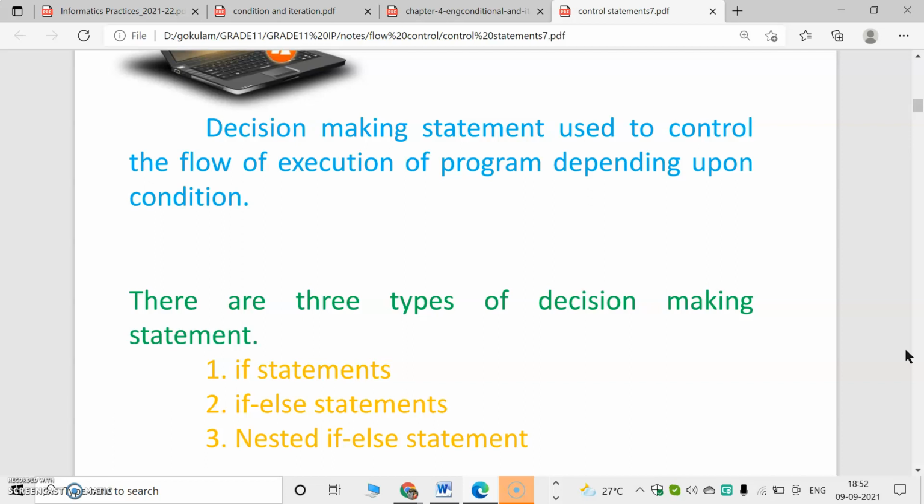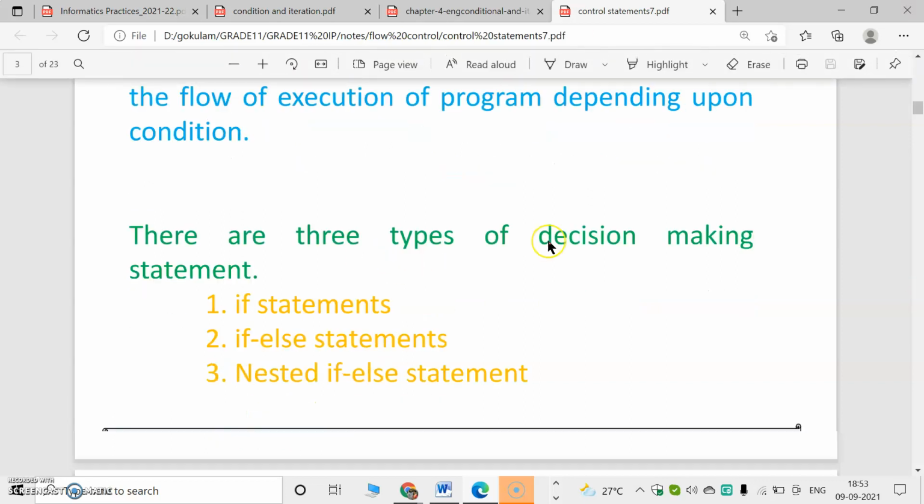We already studied conditional operators. Conditional operators mean less than, greater than, equal to. Equal to is written with a double equal to sign. Not equal to, less than or equal to, greater than or equal to. So there are some conditional statements there. Decision-making statements are used to control the flow of execution of a program depending upon some condition.